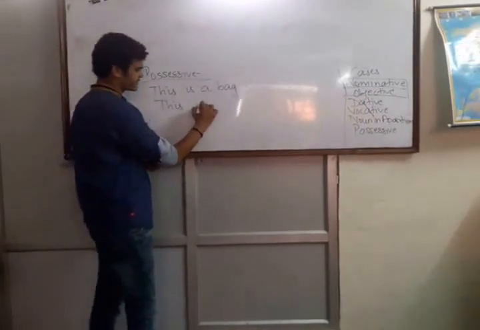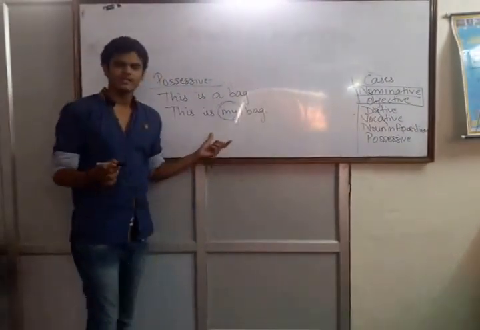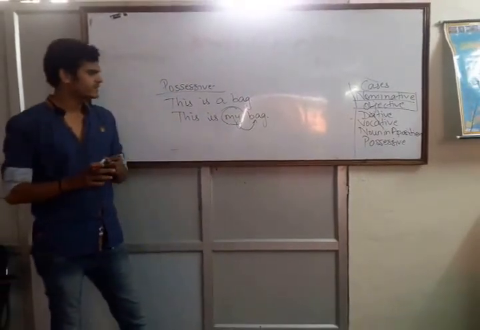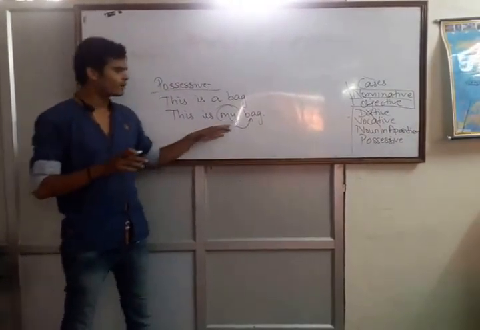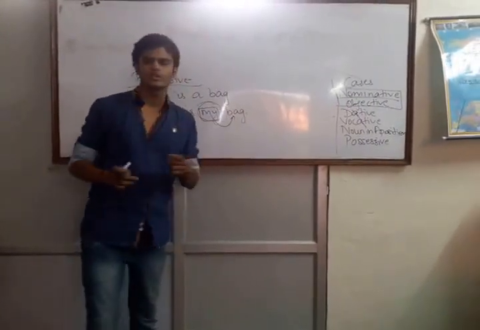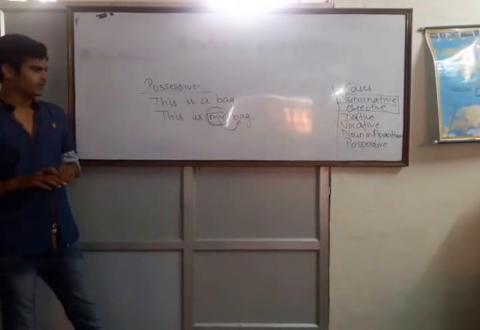If it's written, this is my bag, it means this bag belongs to me. I have the right on this bag. This bag is mine and I own this bag. So basically the words that claim ownership of an object are called possessive words.